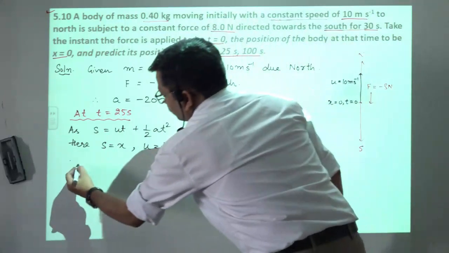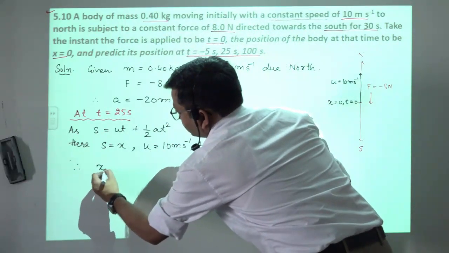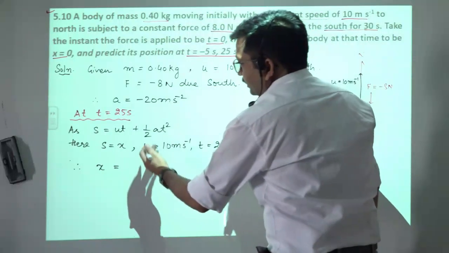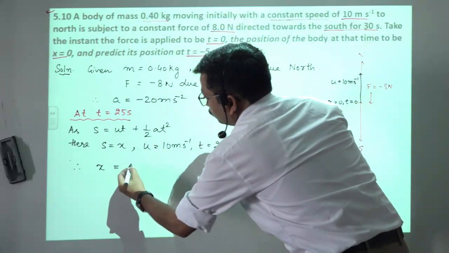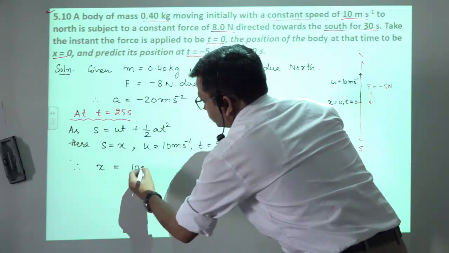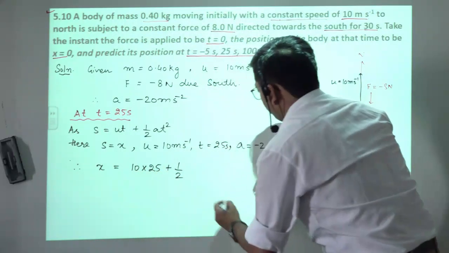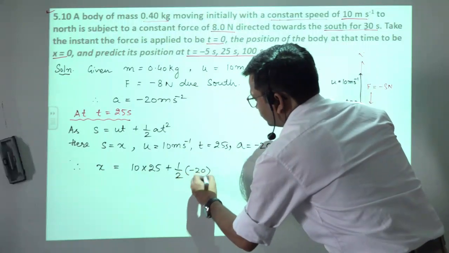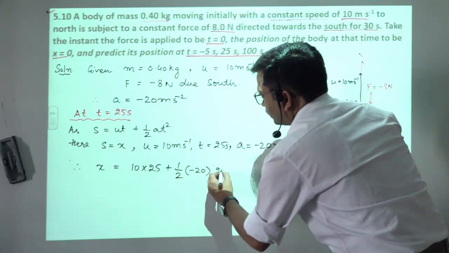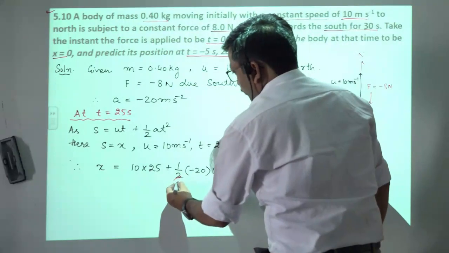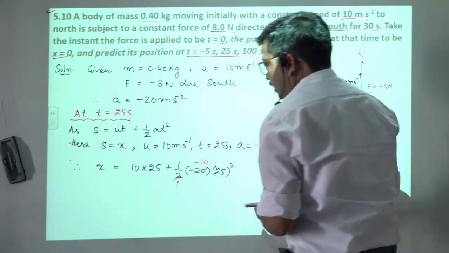So therefore we get x, the position at 25 second, that is ut, u is 10 into t, 25, plus 1 by 2 into a, that is minus 20, into t square, that is 25 whole square. So what we get, 2 1 goes 2 and 10 to the 20.